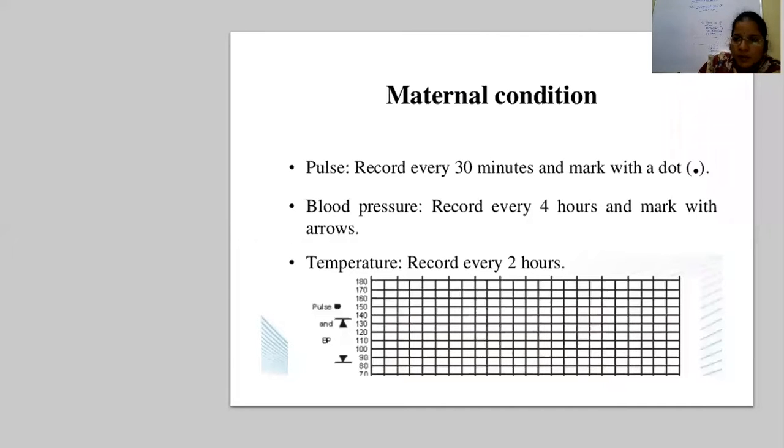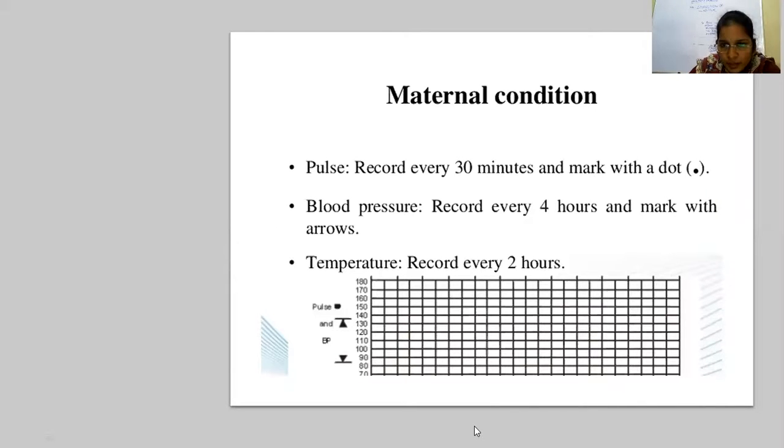The last but not least column, you have the maternal condition record. The maternal pulse has to be recorded every 30 minutes with the help of a dot. Suppose the maternal pulse is 90, you have to dot. And again after another 30 minutes, another dot. And the blood pressure, suppose the maternal blood pressure is 120 by 80, you write 120 by 80. Another 4 hours later, 120 by 80, like that you have to write.